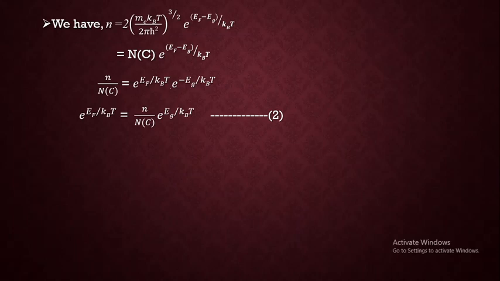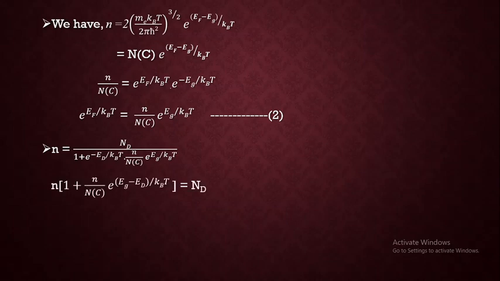This step we have done so that we can substitute the value of exponential of Ef by kBT in our equation number 1. So next we need to substitute it in equation number 1 and simplify it further. So the exponential of minus Ed by kBT is kept as it is, and instead of exponential of Ef by kBT, we have just substituted from equation number 2, that is n by n of c into exponential of Eg by kBT. Then bringing the denominator on LHS side and simplifying it further.